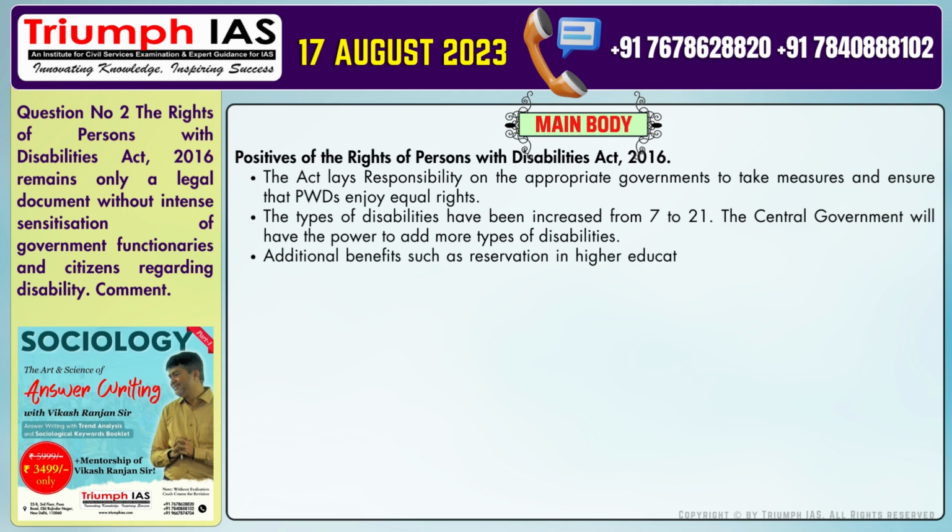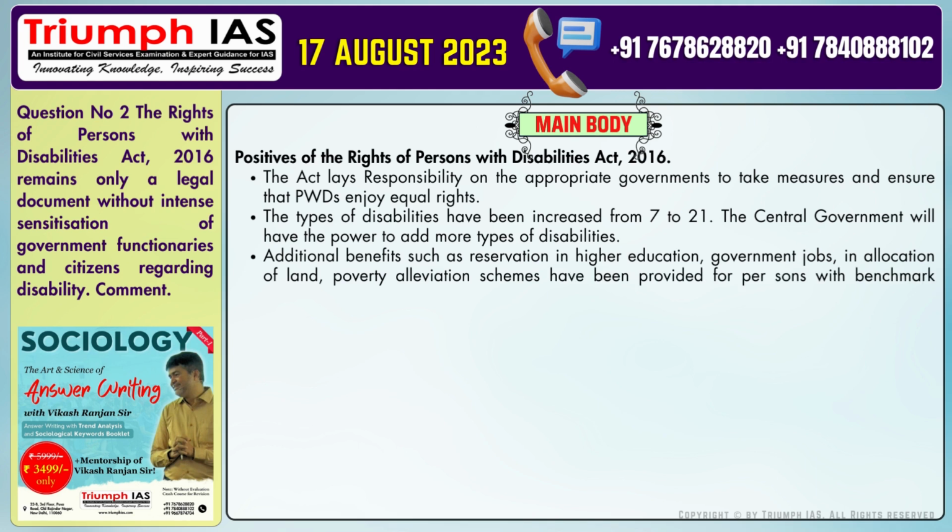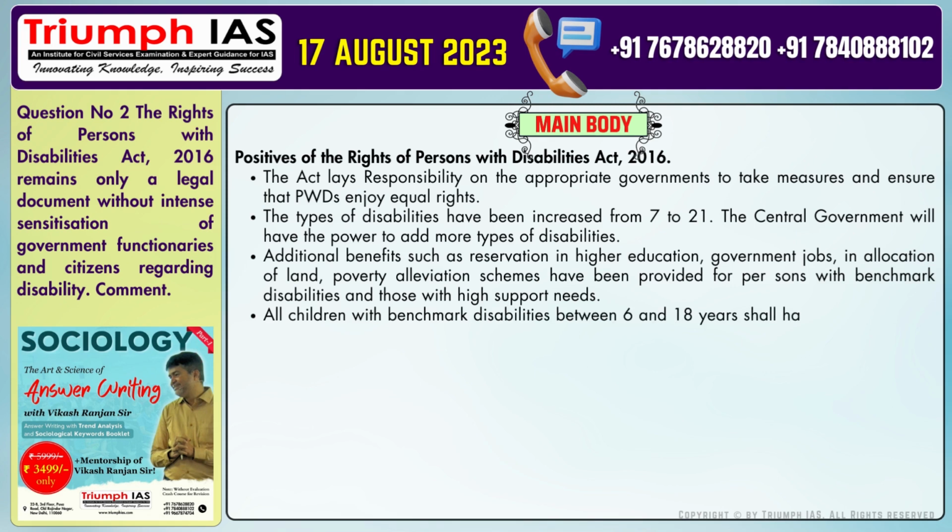Number 3. Additional benefits such as reservation in higher education, government jobs, in allocation of land, and poverty alleviation schemes have been provided for persons with benchmark disabilities and those with high support needs. Number 4. All children with benchmark disabilities between 6 and 18 years shall have the right to free education. Problems with the Act. Number 1.